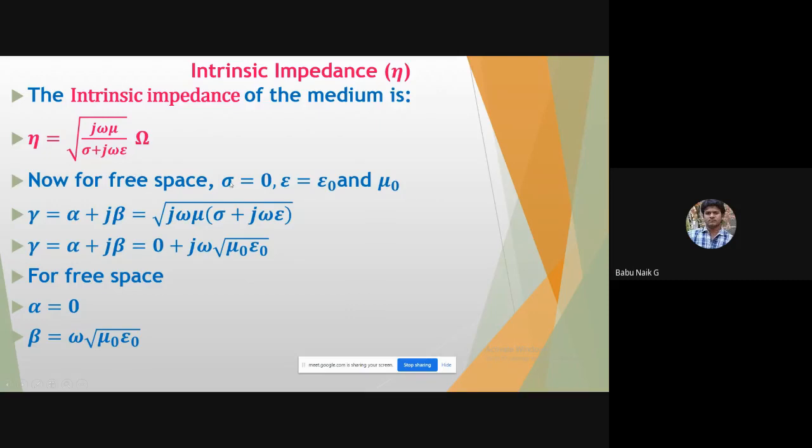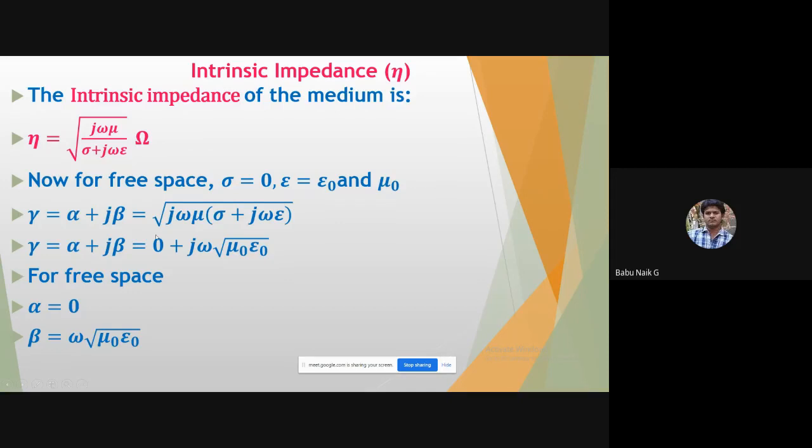If we consider free space, then conduction sigma is equal to 0, epsilon is equal to epsilon naught and mu is equal to mu naught. So you can substitute in this equation. Then the propagation constant gamma is equal to alpha plus j beta. Up to this point is the intrinsic impedance formula.